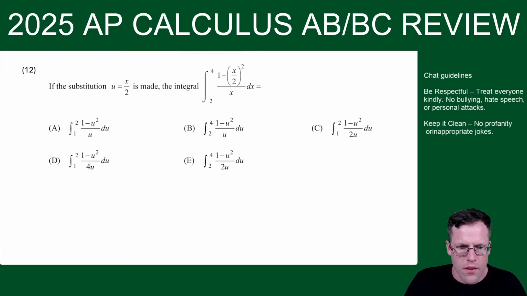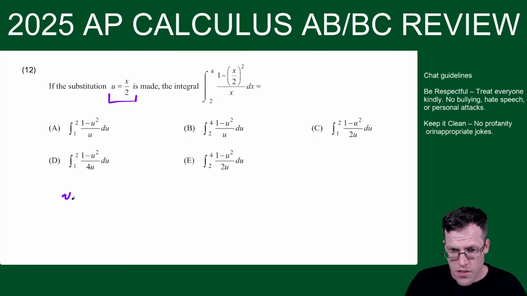Okay. How close are... to the actual... I mean, these are actual questions from old exams. So questions like this are definitely fair game. Okay, so here, a substitution u equals x over 2 is made. Then which integral do we come up with here?